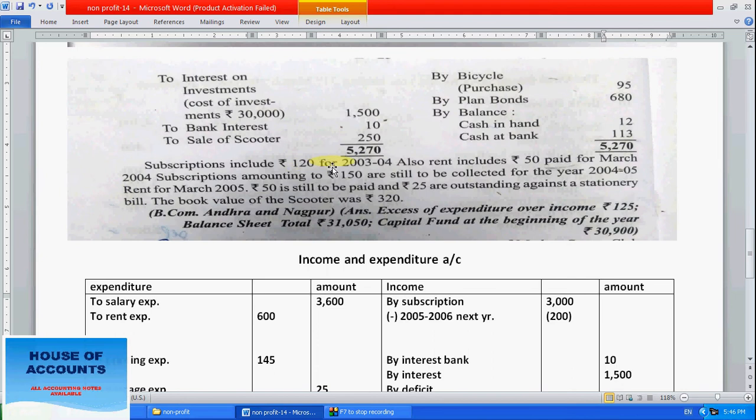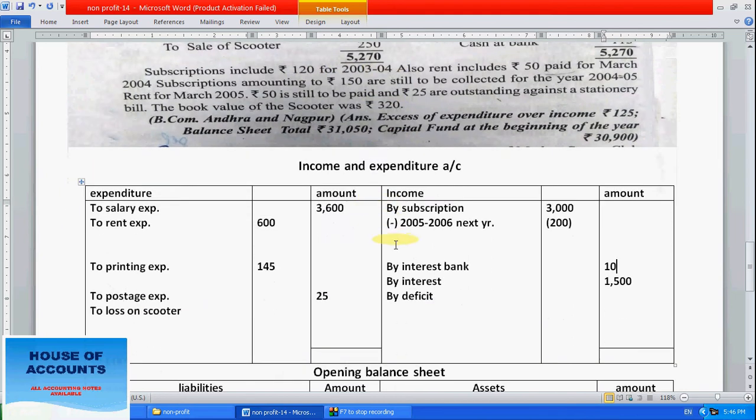Subscription includes 120 for last year, so we have to deduct this amount also. Last year subscription means, for example, 2003 to 2004, last year how much?